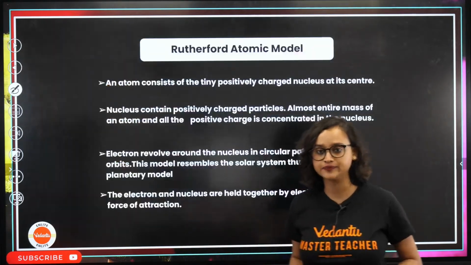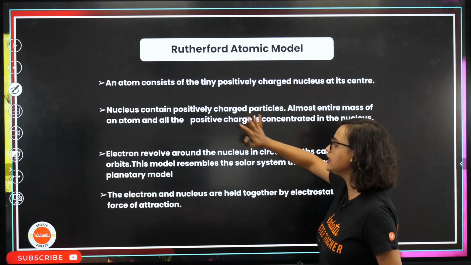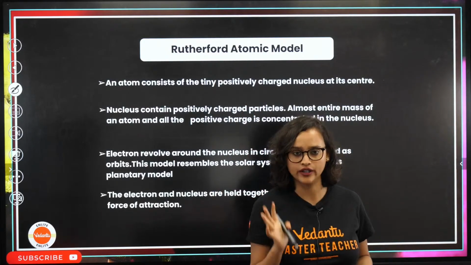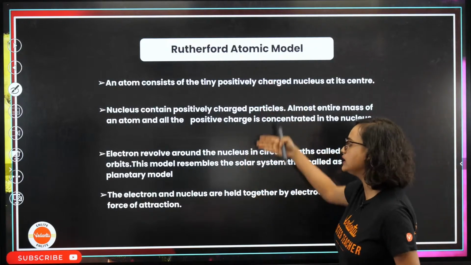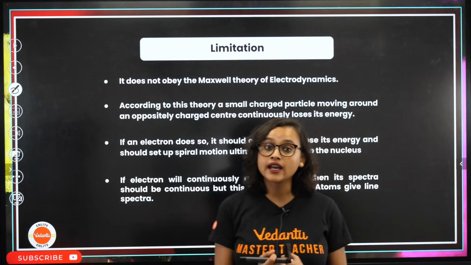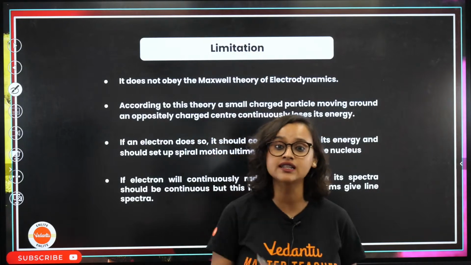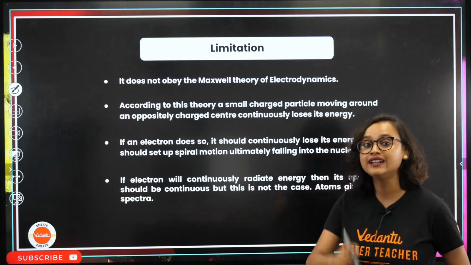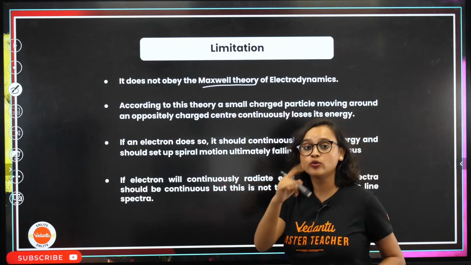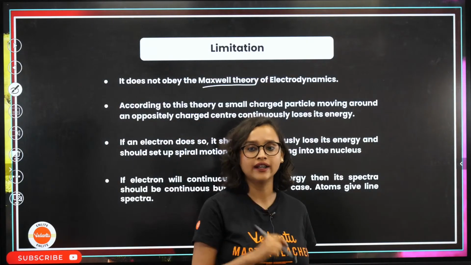So Rutherford is done. Now Rutherford noted down the things that he observed, exactly all the things that I told you. Now, what are the limitations? Of course, nothing comes in the world without any disadvantage. So, there are disadvantages. What are the disadvantages? He saw that it does not obey another scientist, Maxwell's theory of electrodynamics.